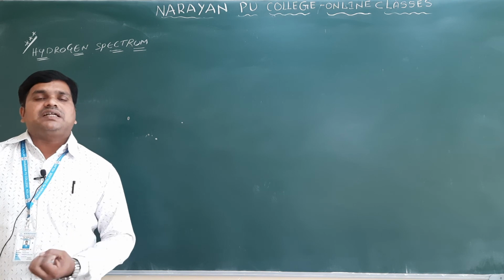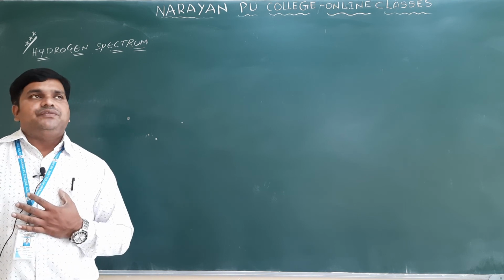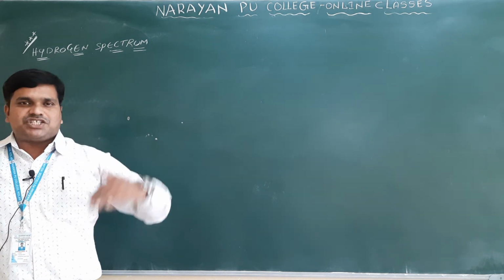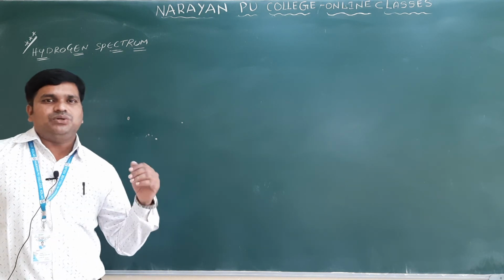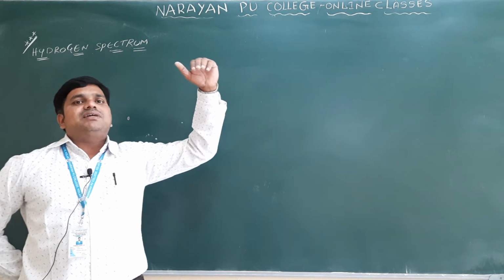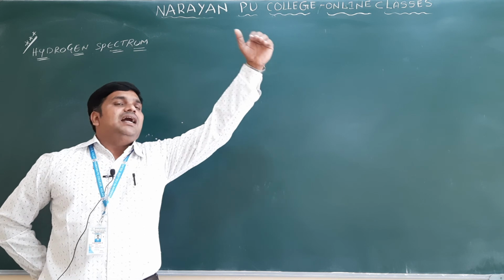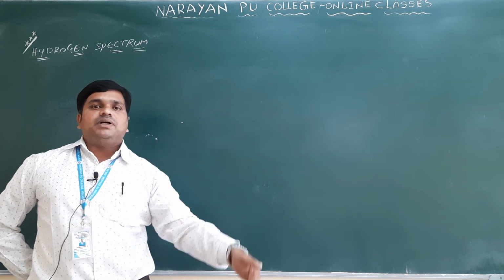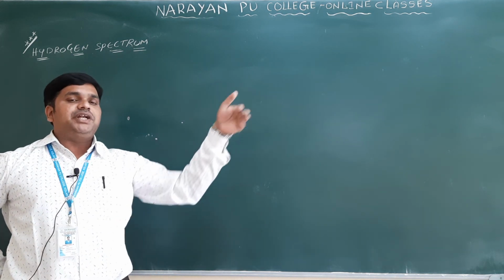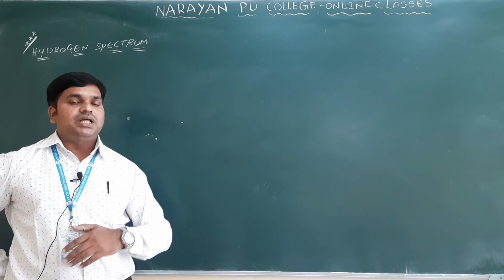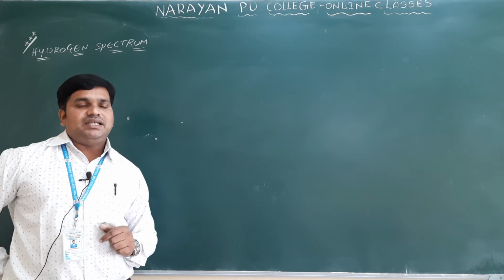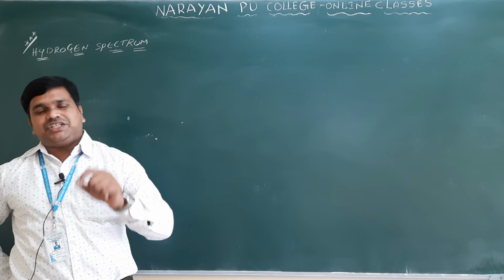These hydrogen atoms absorb energy and go to a higher energy state. The higher energy state is always unstable, so the atoms again come back to the ground state, and the difference in energy is emitted in the form of radiation.